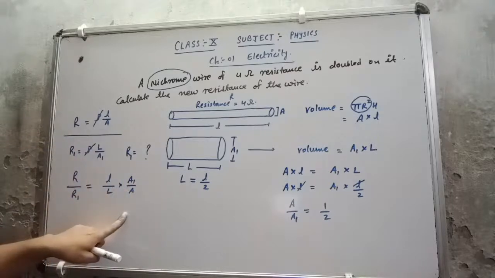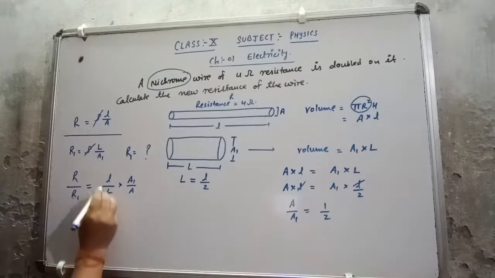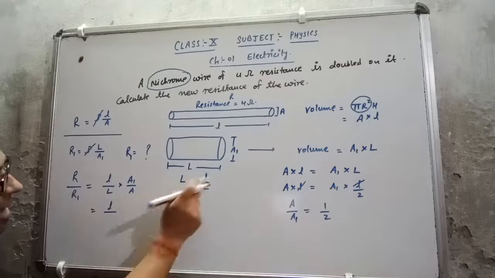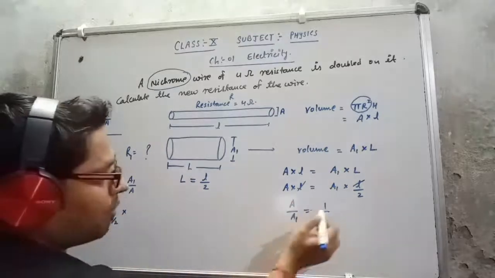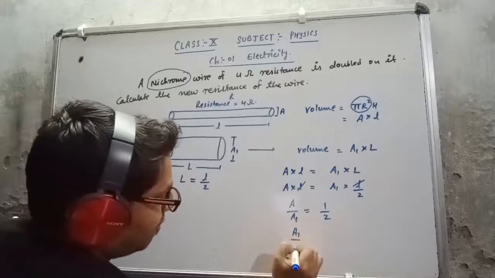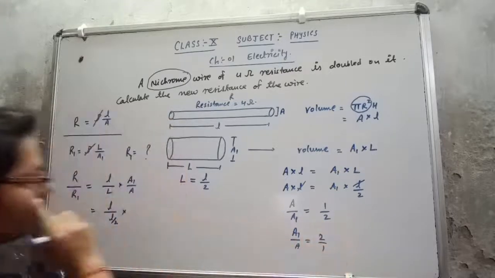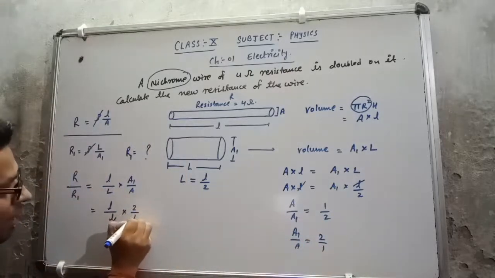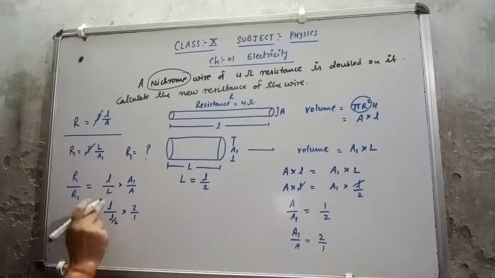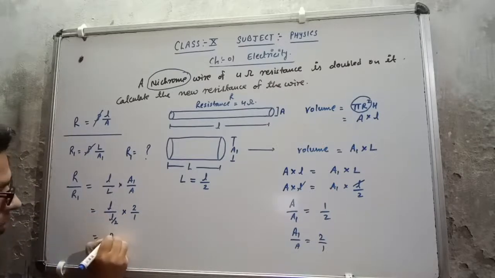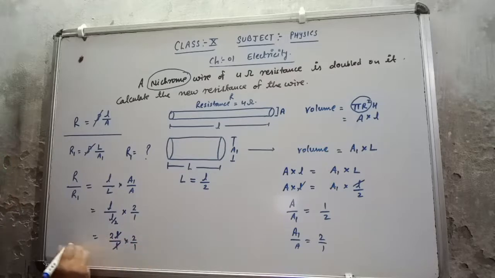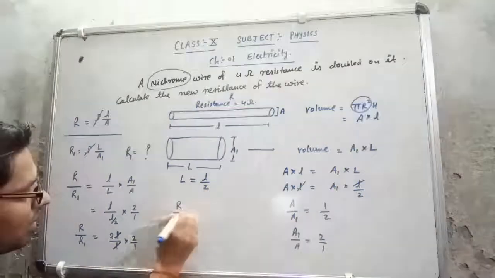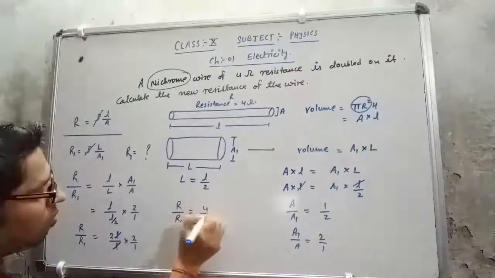Now put the values. l equal to 2L, since L is l by 2, into A1 upon A, which is 2 by 1, as A upon A1 equals 1 by 2. So this will be 2L upon L into 2 upon 1. L is cancelled by L. So R upon R1 equal to 4 upon 1.